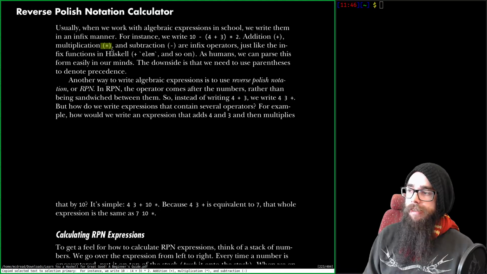We say that plus, minus and times are infix operators, just like the infix functions in Haskell. I remember that. As humans, we can parse this form easily in our minds. The downside is that we need to use parentheses to denote precedence.